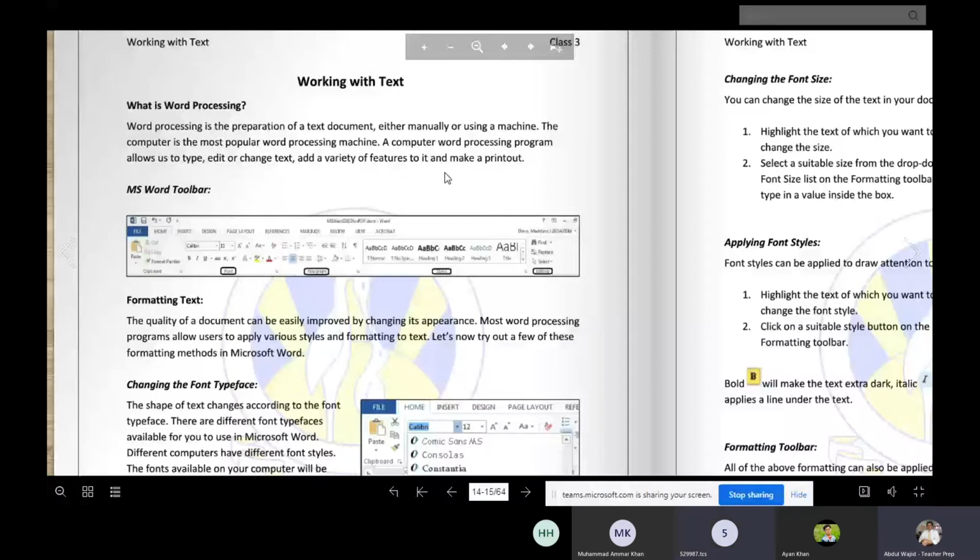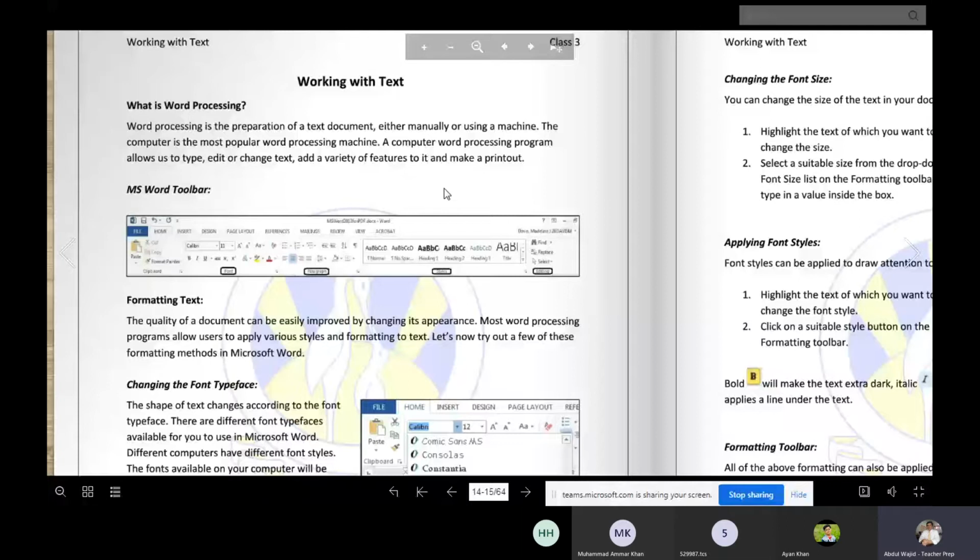Now word processing is used for documenting text, whether you do it manually or using a machine. Machine means computer. In computer, the most popular is the word processing machine. A computer word processing program allows us to type anything which you want. After that, you can edit anything. For example, you write a line, now you want to change it, you can, right? And a variety of features, different types of features are available in MS Word, and we can easily print.